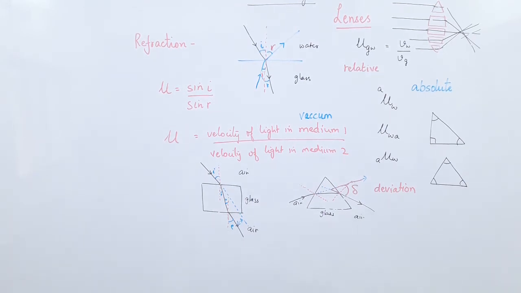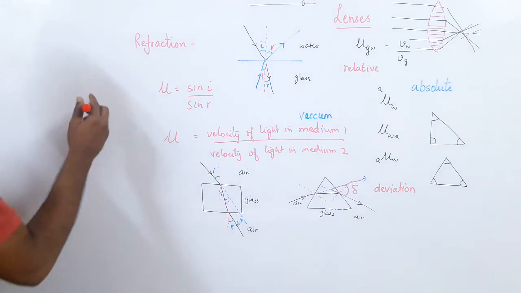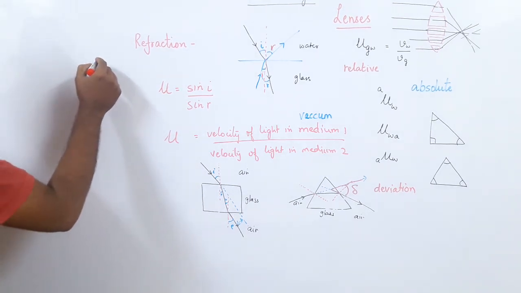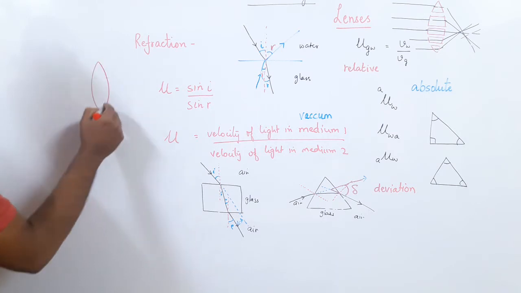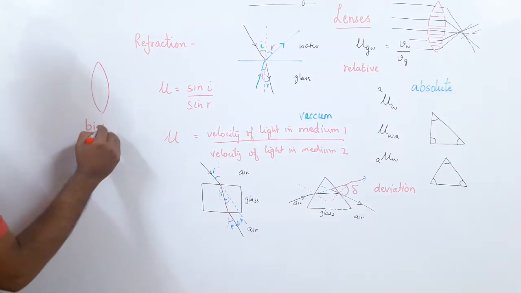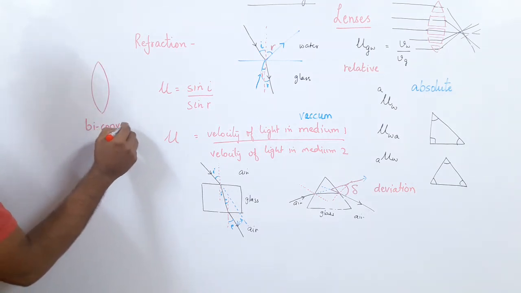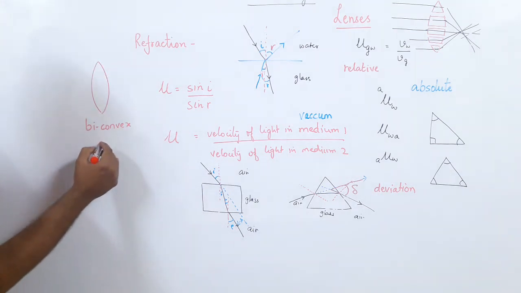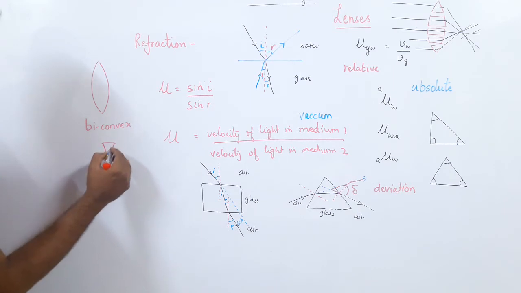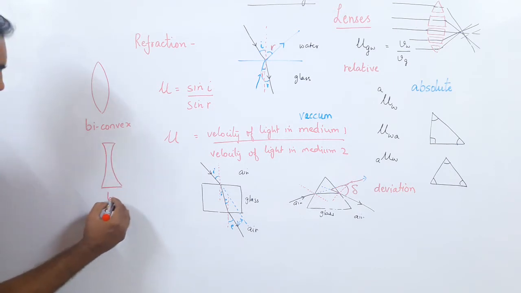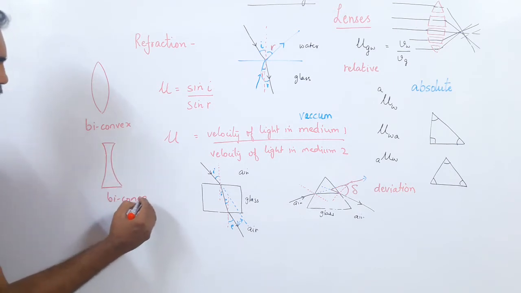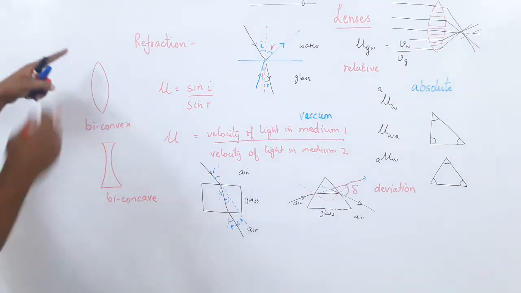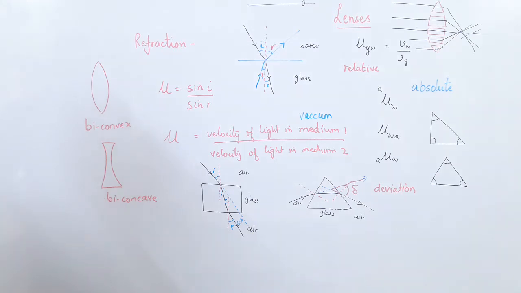So what do we have in a lens? I will draw a lens here. First we'll see the shape of the lens. This is called a biconvex lens, or just call it convex because you can see the spherical surfaces. This one is a biconcave lens, or you can just call it a concave lens. This is a convex lens, this is a concave lens.